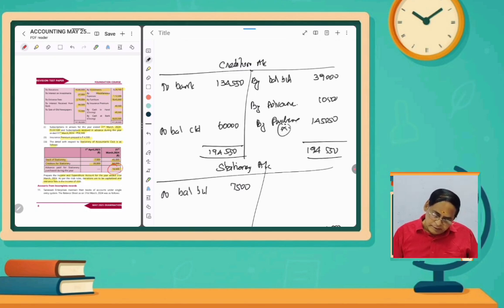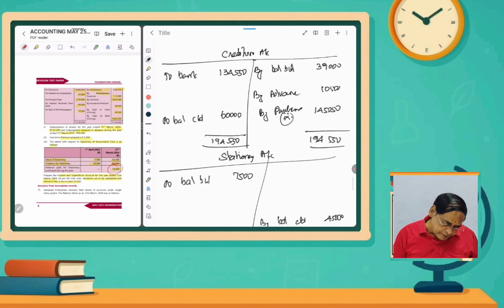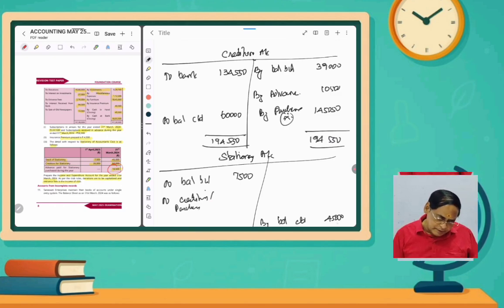So this amount should be transferred to the stationery account, to the creditors account. That means our purchases. Opening balance, purchases and then closing balance, add stationery purchases.